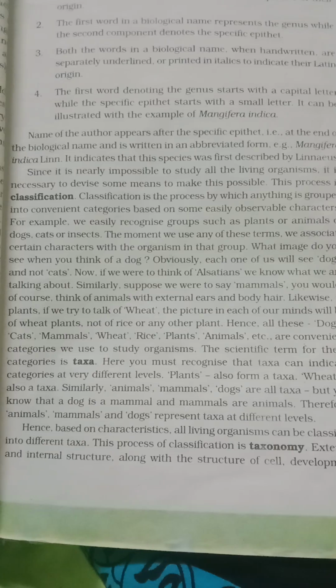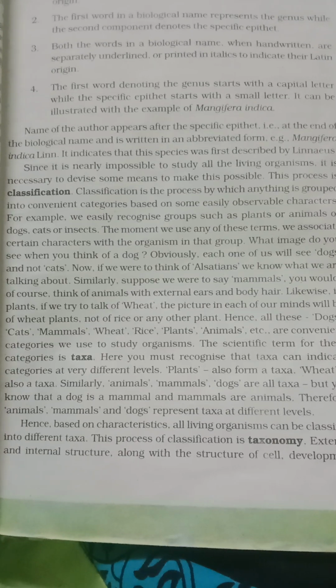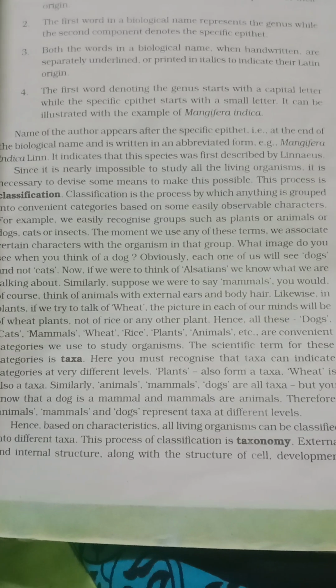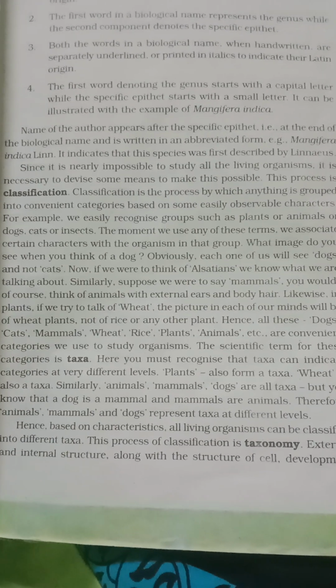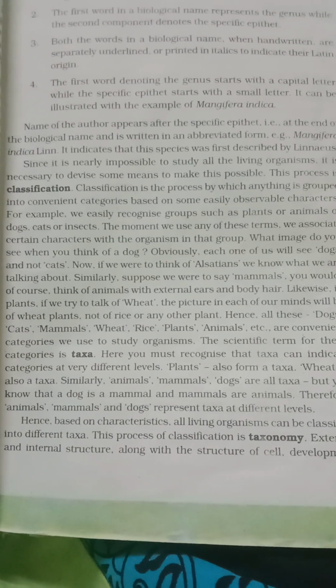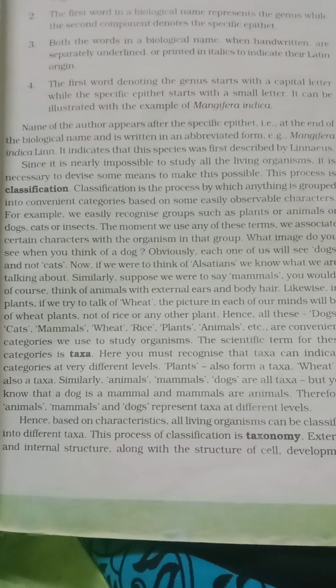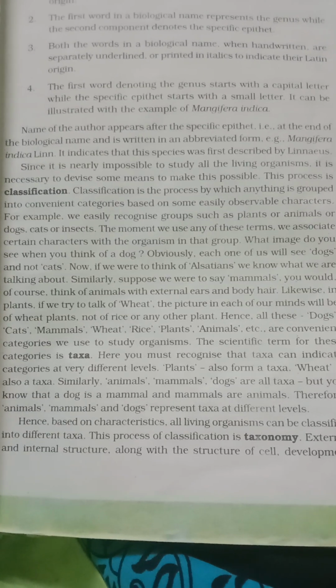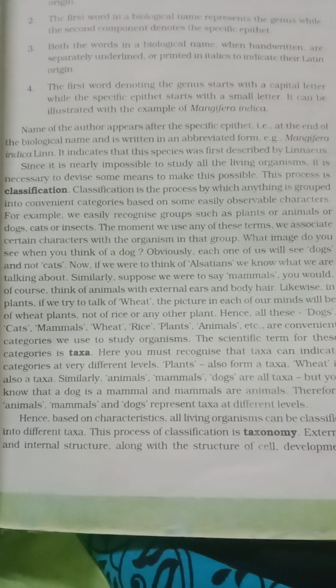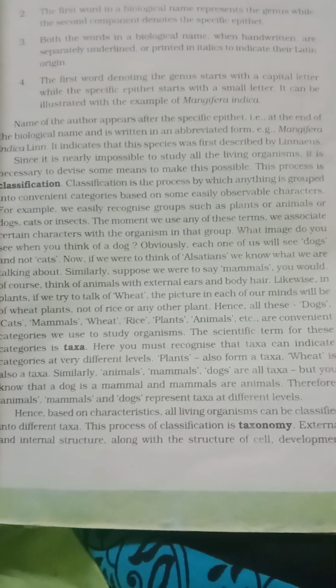What image do you see when you think of a dog? Obviously, each one of us will see dogs and not cats. Now, if we were to think of Alsatians, we know what we are talking about. Similarly, suppose we were to say mammals, we should, of course, think of mammals with external ears and body hair.